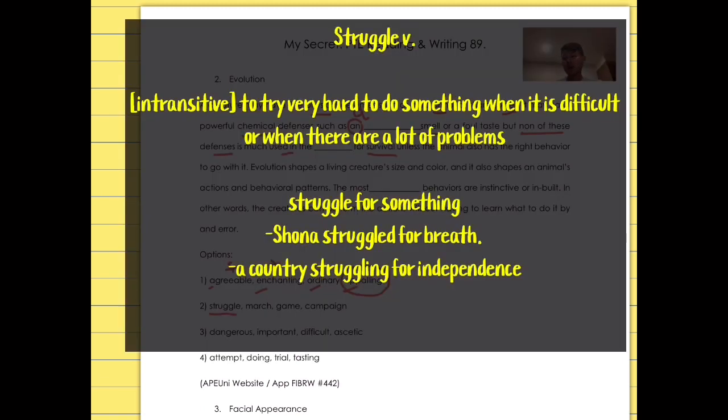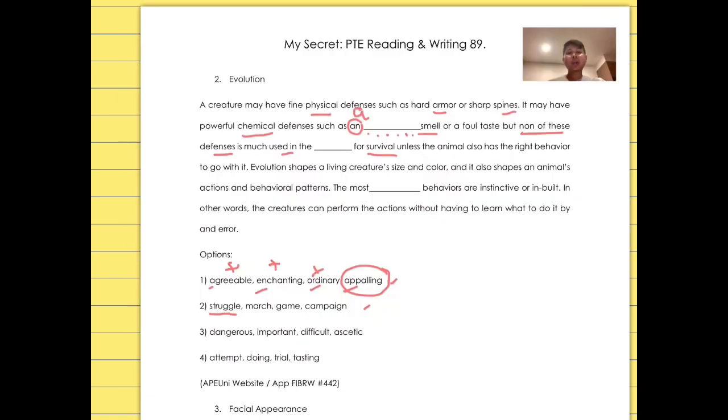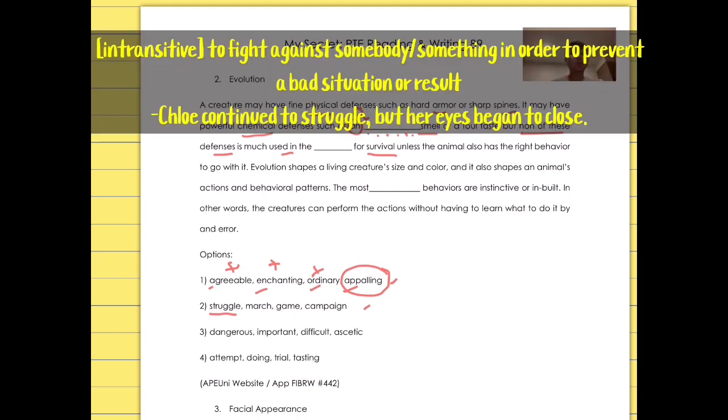As a verb, struggle means to try very hard to do something when it is difficult or when there are a lot of problems. For example, struggle for something. Shona struggled for breath, or a country struggling for independence. Struggle can also mean to fight against somebody or something in order to prevent a bad situation or result.